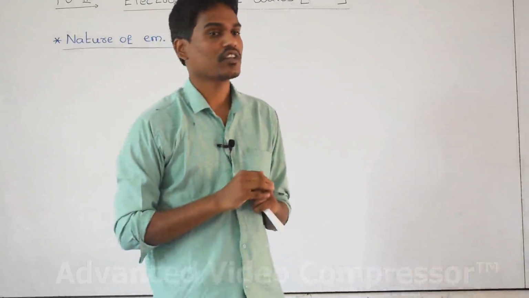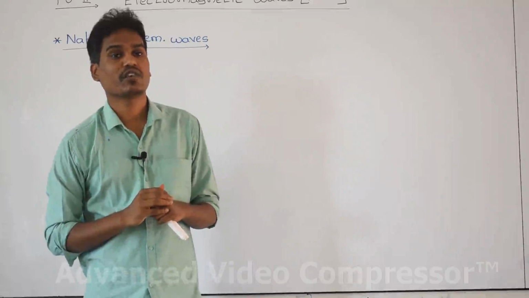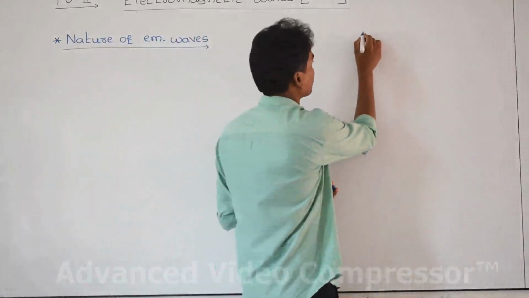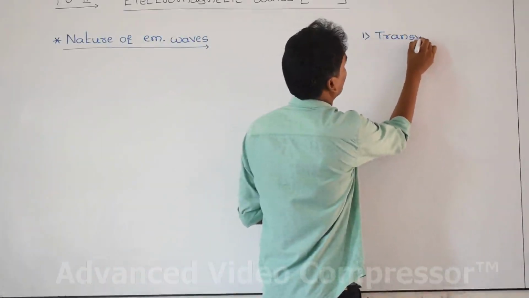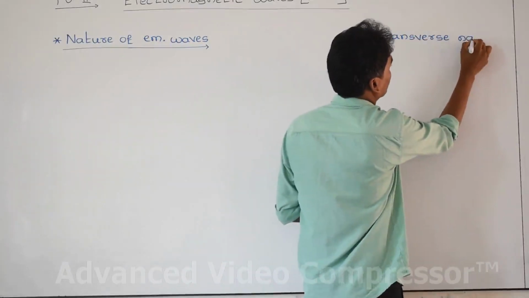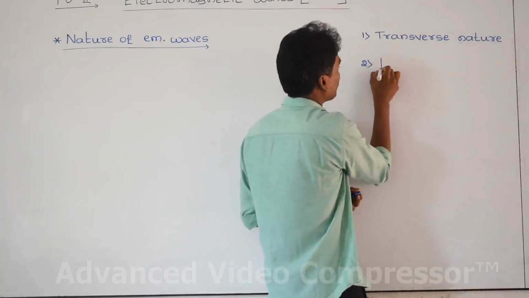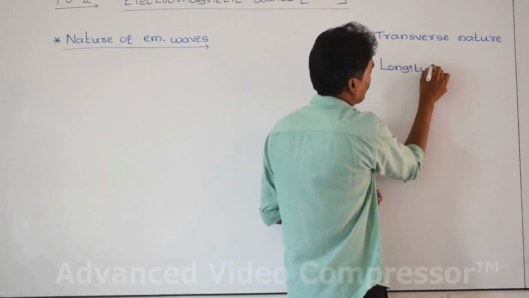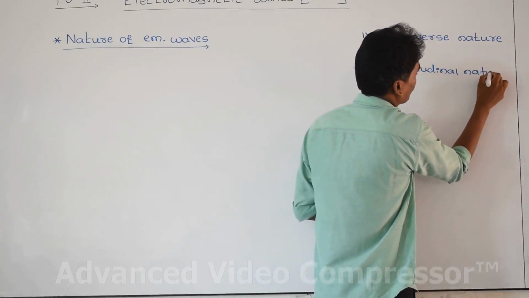In the first year waves topic, you might have studied the two natures of a wave. One is transverse nature, and another one is longitudinal nature of the wave.